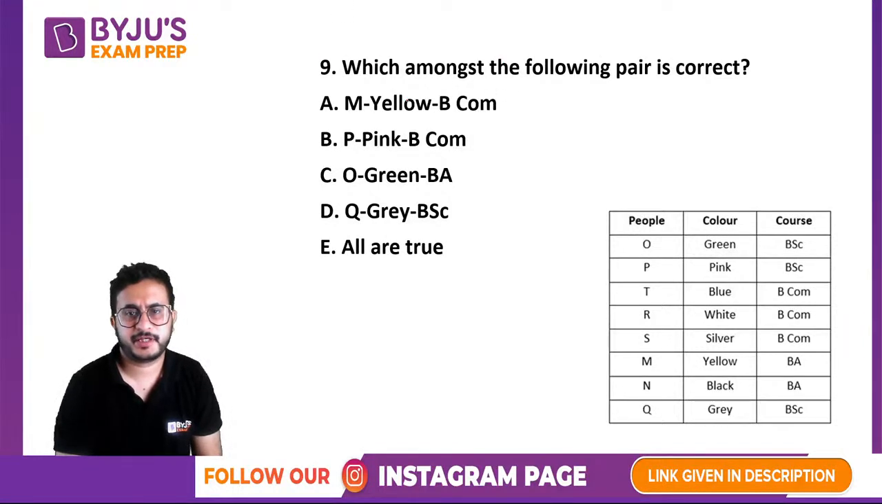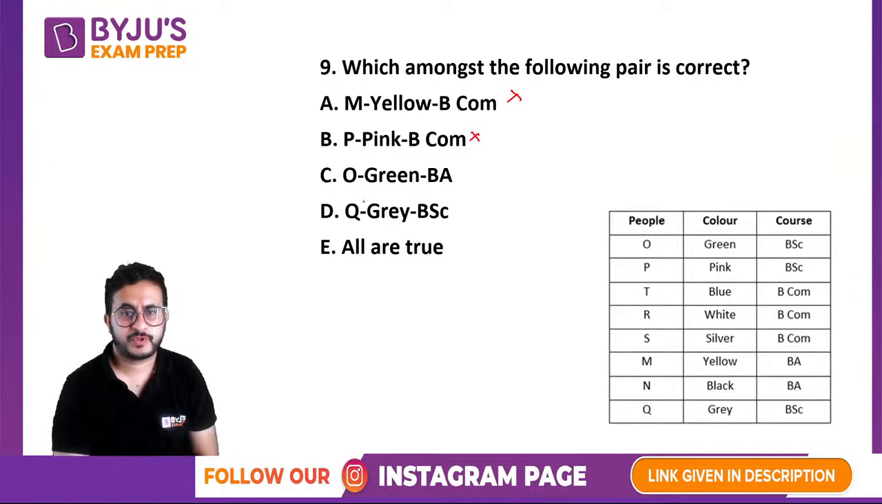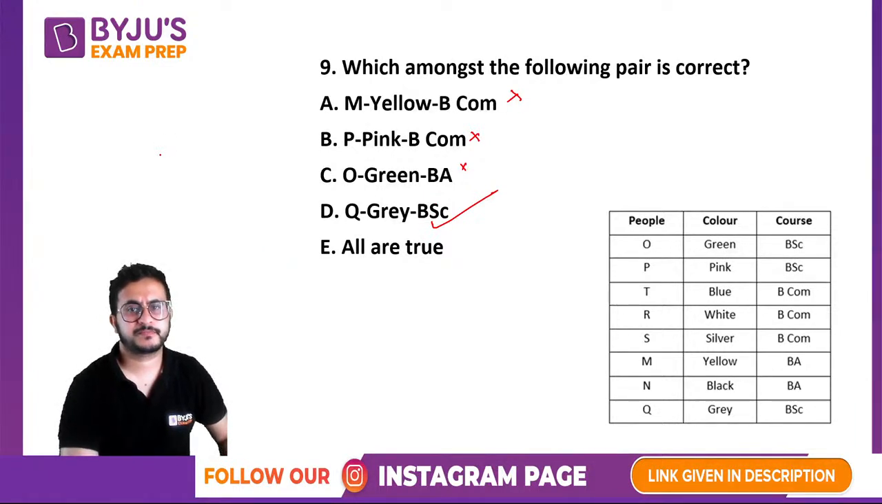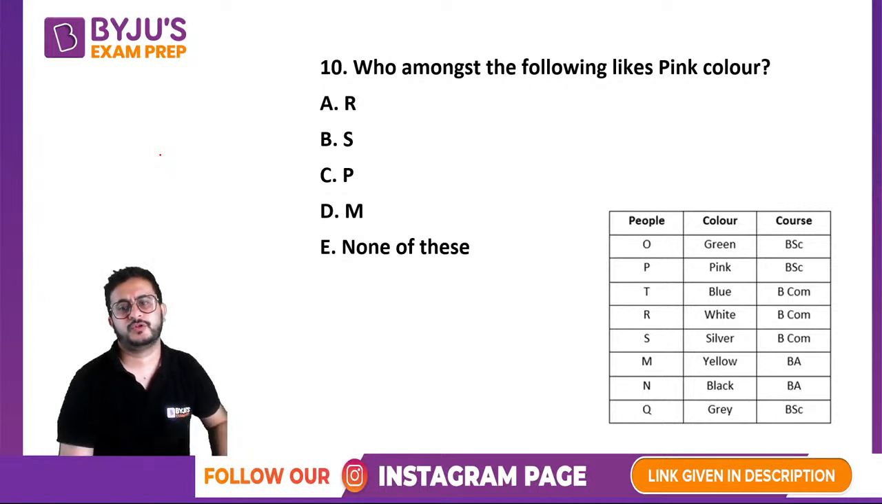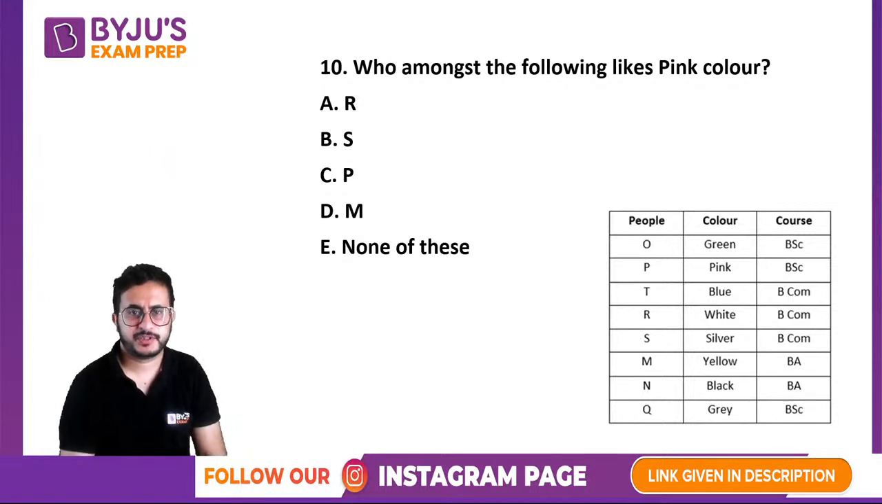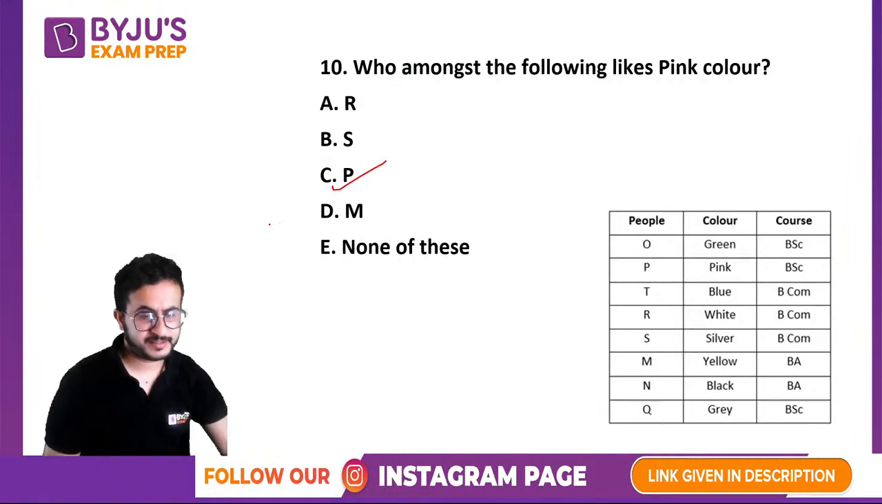Which pair is correct? M yellow BCom, that is not correct. P pink BCom is not correct. Okay, O green BA is also not correct. Q gray BSc. That is the correct pair. That is the correct relation among the options. Who likes pink color? It is P who likes pink color. Okay, it was an easy one.